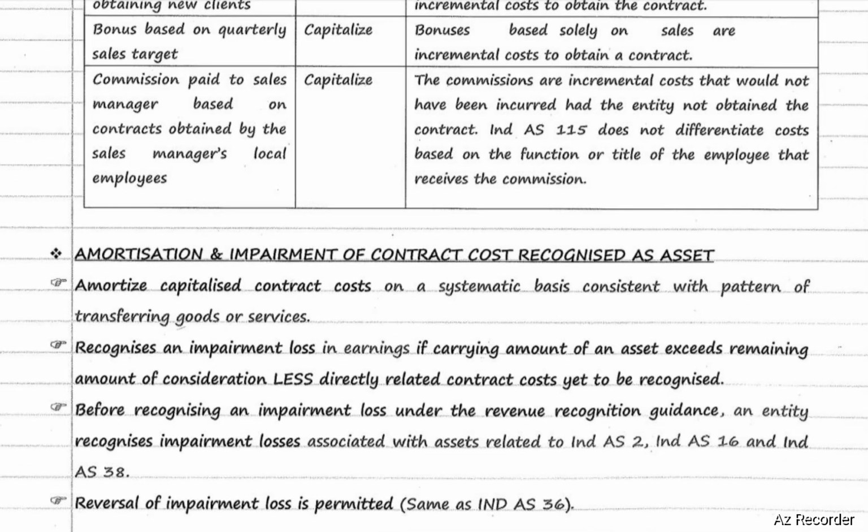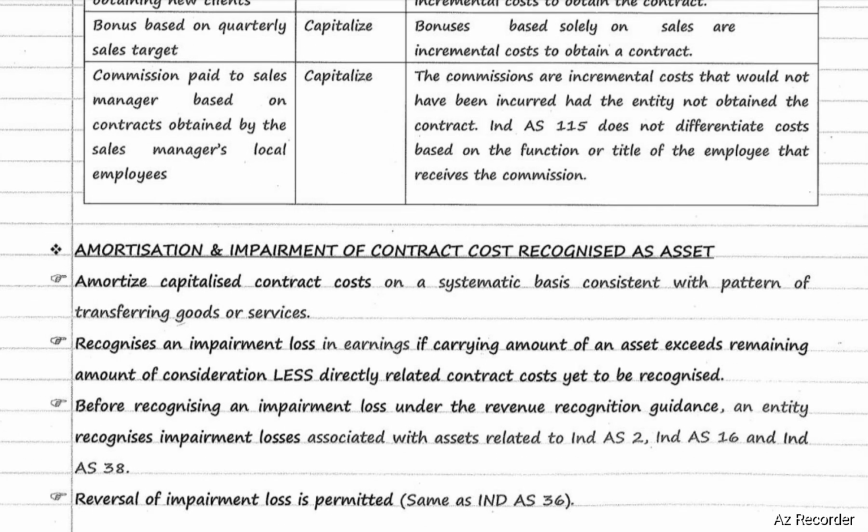Next, amortization and impairment of contract cost recognized as an asset. Amortize capitalized contract cost on a systematic basis consistent with the pattern of transferring goods or services. Recognize an impairment loss in earnings if carrying amount of an asset exceeds remaining amount of the consideration less directly related contract cost yet to be recognized. Before recognizing an impairment loss under the revenue recognition guidance, an entity recognizes impairment loss associated with assets related to Ind AS 2, Ind AS 16 and Ind AS 38. Reversal of impairment loss is permitted, which is same as Ind AS 36.